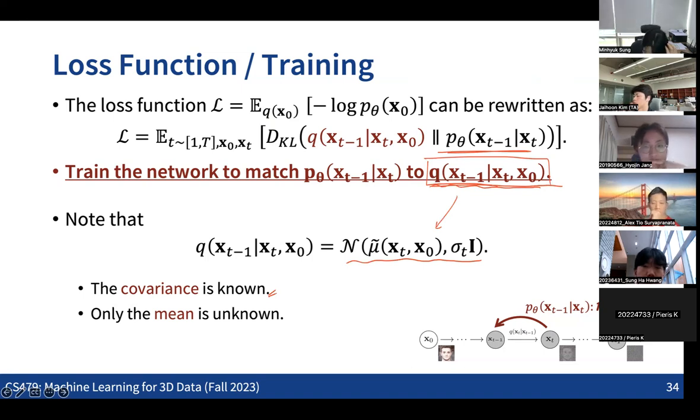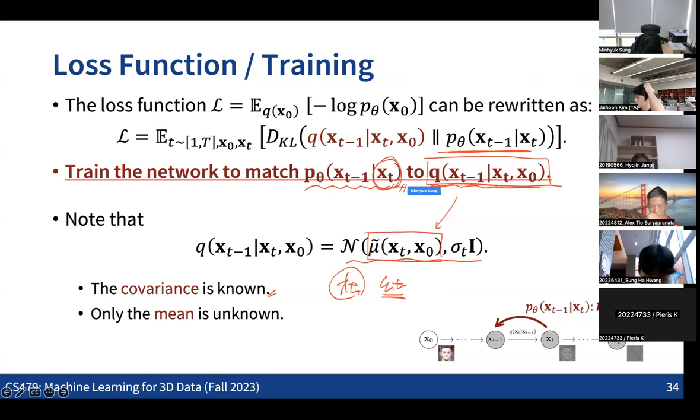And what we have seen in the previous slide is that the mean is now defined with xt and epsilon t, which results in this xt from the x0 information, right? So given xt, how can we get the Gaussian distribution with some mean? We have xt, and the only information that we need is epsilon t.